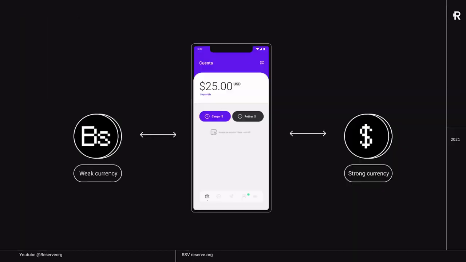So what we do as a solution, especially in the short term, is we allow people to escape their weak currency, like the Venezuelan bolivar or the Argentine peso at this moment or whatever, and we allow them to escape through our Reserve app to a strong currency, which is currently a US dollar pegged stablecoin. And so people can on-ramp or off-ramp in both directions whenever they want. And this basically allows them to, again, escape from their weak currency and save and spend their money at a stable, strong currency.